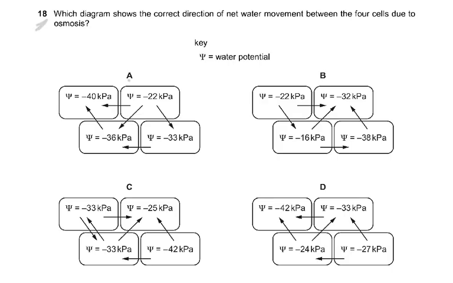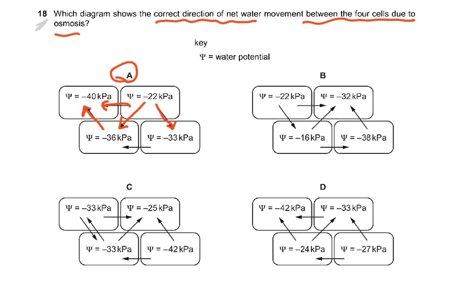Question number 18. Which diagram shows the correct direction of net water movement between the four cells due to osmosis? Now, the answer is A. Why is the answer A? Because water always moves from a less negative to a more negative. So minus 22 to minus 40, less negative to more negative, minus 22 to minus 36, minus 22 to minus 33, and minus 36 to minus 40. So it will always move from a less negative to a more negative.